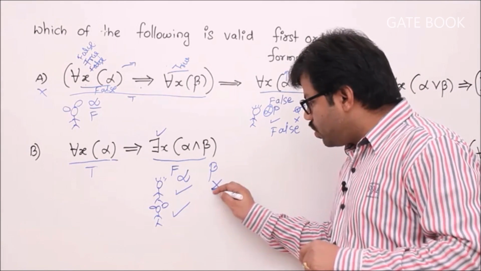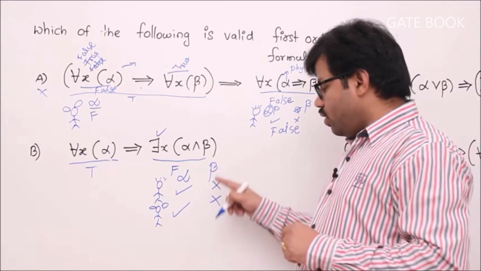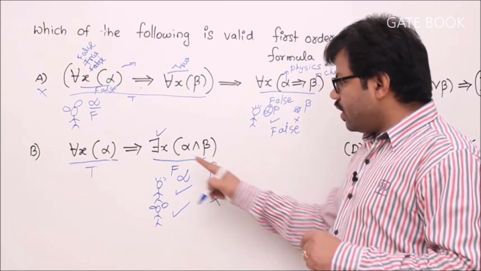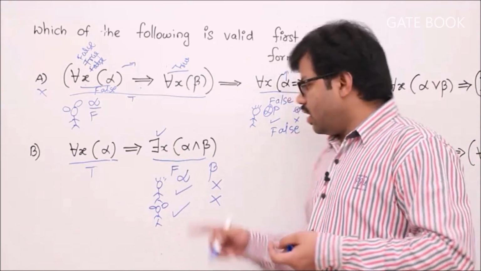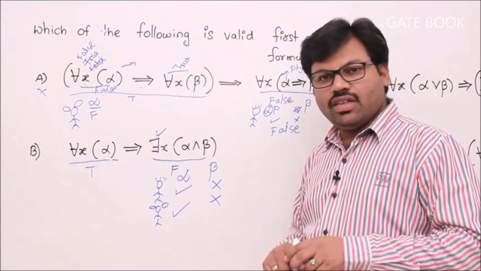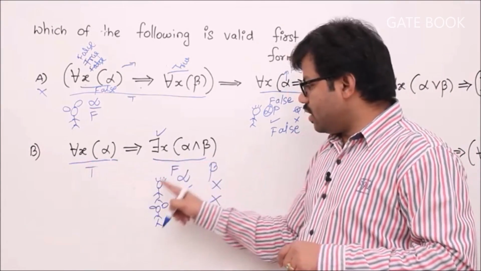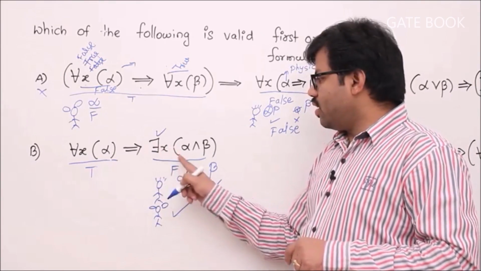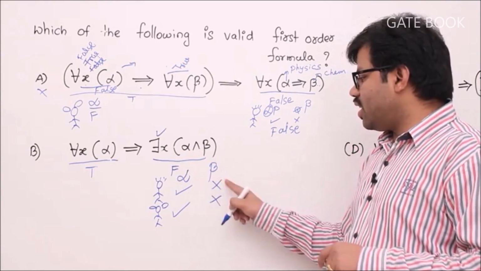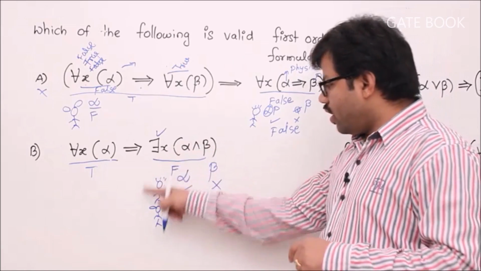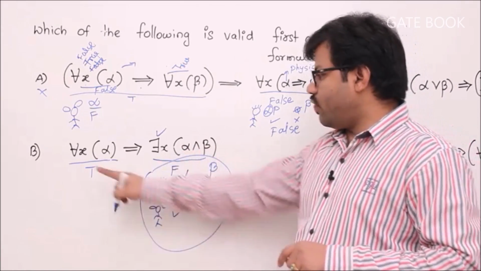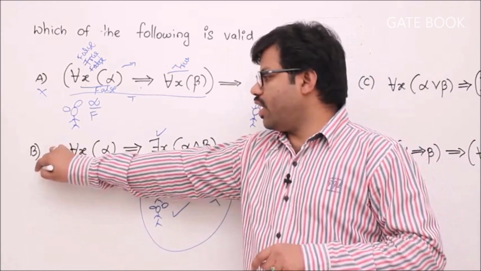Do you have any option to fix chemistry? Can you fix it in such a way that this formula is false? Yes. If every student fails chemistry, still left is true because every student passes physics. But some student passing physics and chemistry is absolutely wrong. So for this evaluation, left is true, right is false. That's why this is invalid.